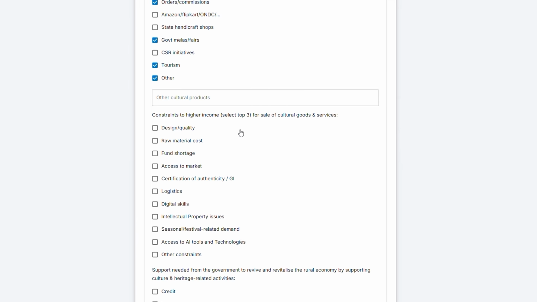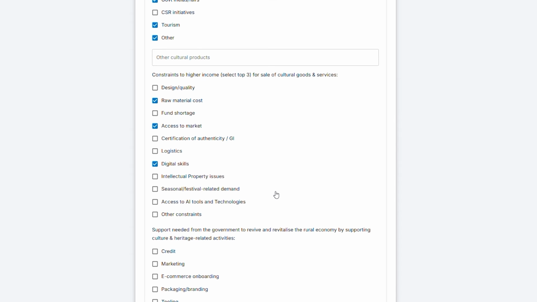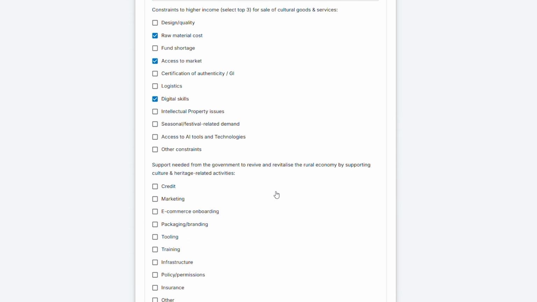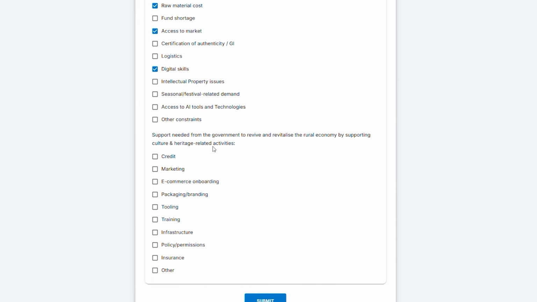Here, write the top 3 challenges faced by artisans, craftsmen, or villagers, like design quality, raw material cost, market access, logistics, etc. Support needed. In this part, mention the types of support that would help the community, like credit, marketing, e-commerce onboarding, training, packaging, branding, infrastructure, policy support, or anything else relevant.